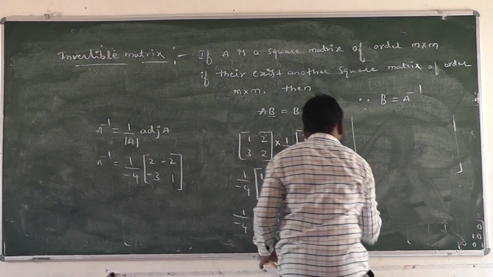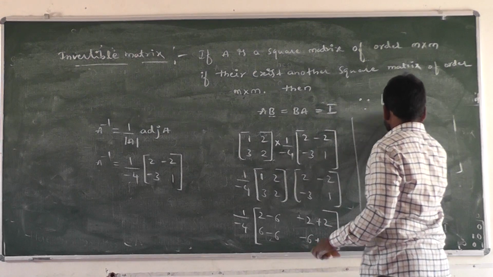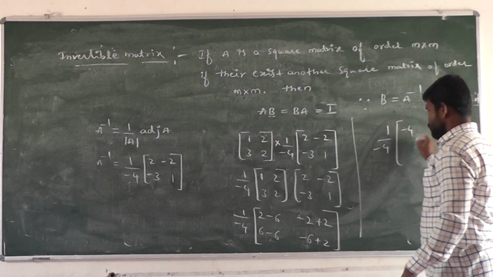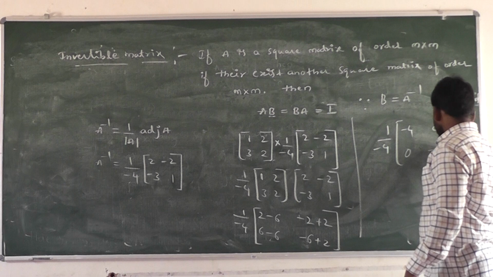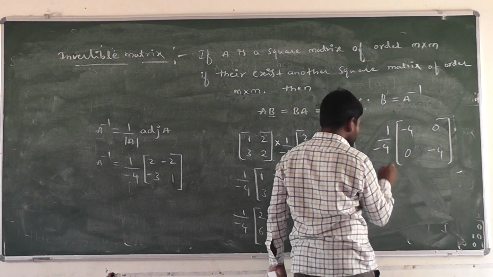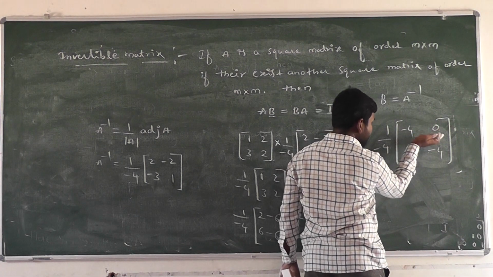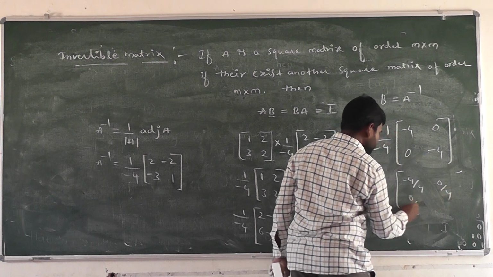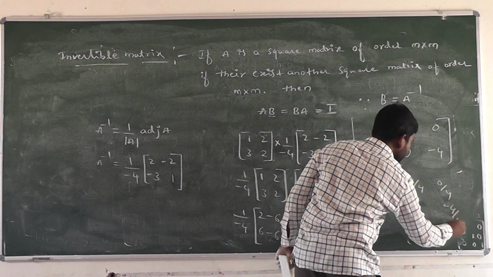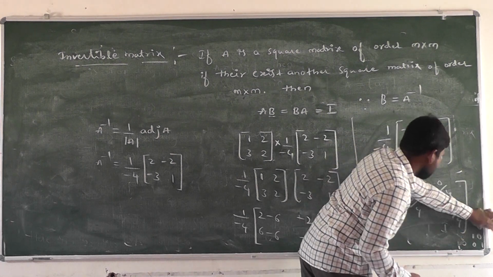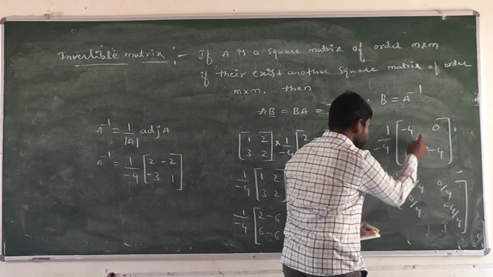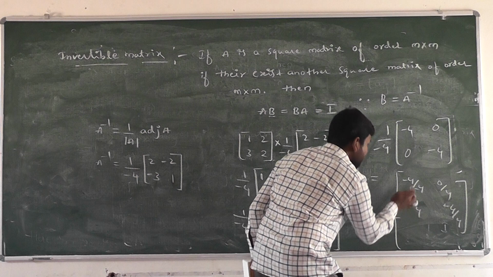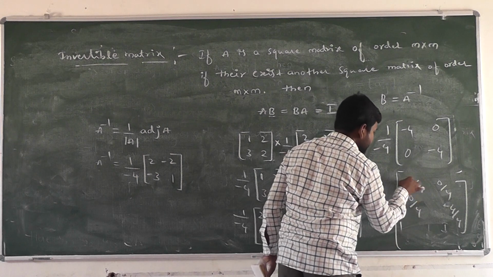Then AB is equal to 1 divided by minus 4 kept as it is, times the matrix: 2 minus 6 is minus 4, minus 2 plus 2 is 0, 6 minus 6 is 0, minus 6 plus 2 is minus 4. We have to divide each element of the matrix by minus 4. Minus 4 by 4, 0 by 4, 0 by 4, minus 4 by 4. Minus 4 by 4, how much? The minus signs cancel, and 4 ones are 4.